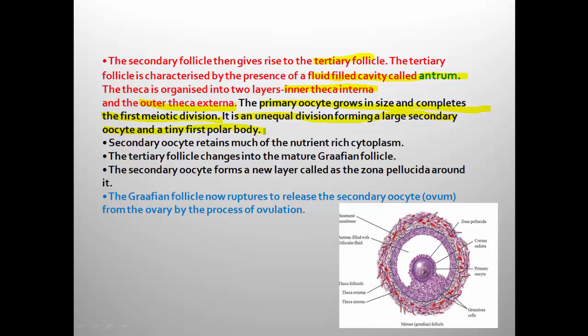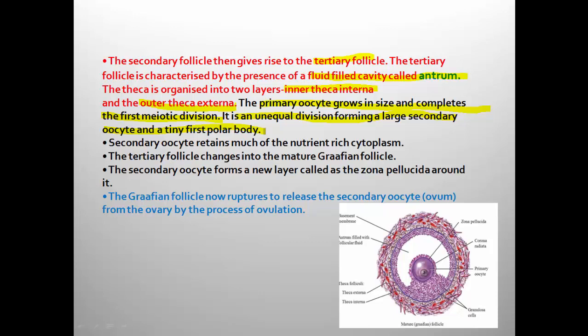Division of the primary oocyte is unequal. It produces one large cell called secondary oocyte and a small structure called first polar body. The secondary oocyte retains much nutrient and is rich in cytoplasm. That is why its size is bigger.